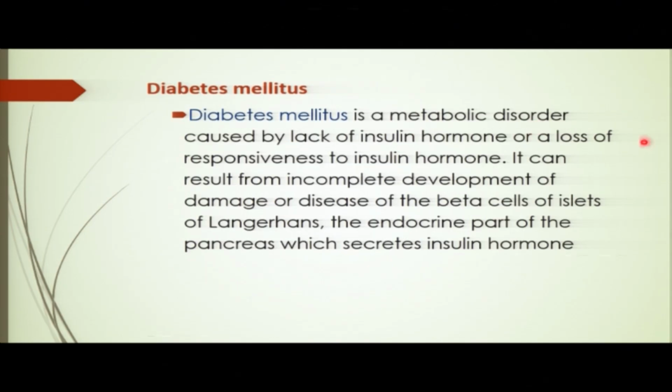It can result from incomplete development or damage. When there is damage of the beta cells of the islets of Langerhans in the pancreas, or when the pancreas is damaged, it fails to produce what? The insulin. When the insulin is not produced, you are going to suffer diabetes mellitus. Are you together? So this is what you call diabetes mellitus. It's a chronic disorder.